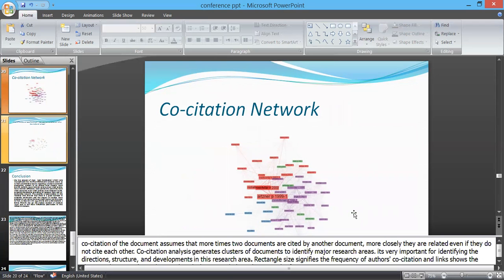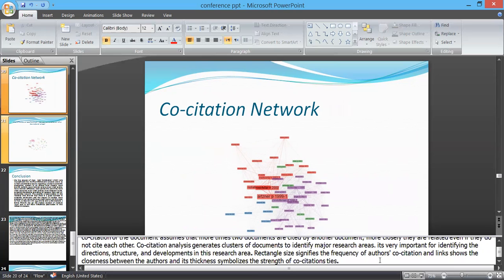Co-citation network analysis helps us in the generation of clusters of documents to identify major research areas. It's very important for identifying the direction, structure, and development in the research area. The rectangle size in this co-citation network signifies the frequency of author co-citation, and the link shows the closeness between authors, and its thickness symbolizes the strength of co-citation ties.